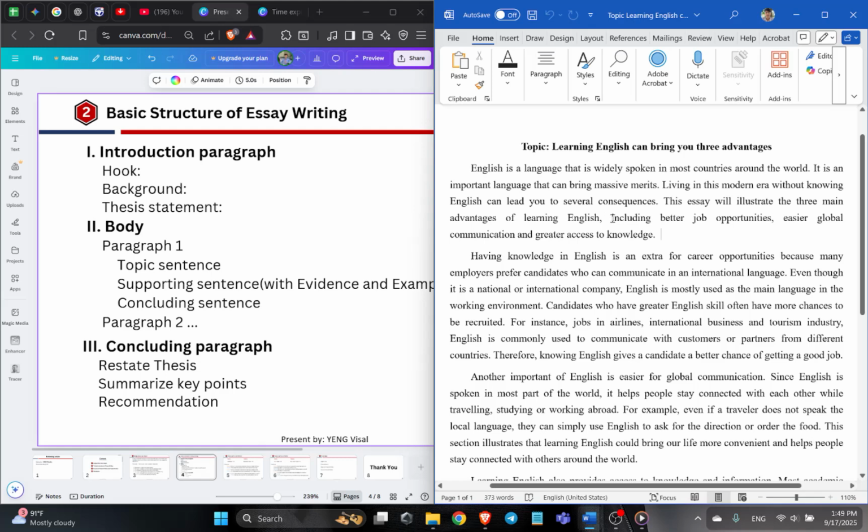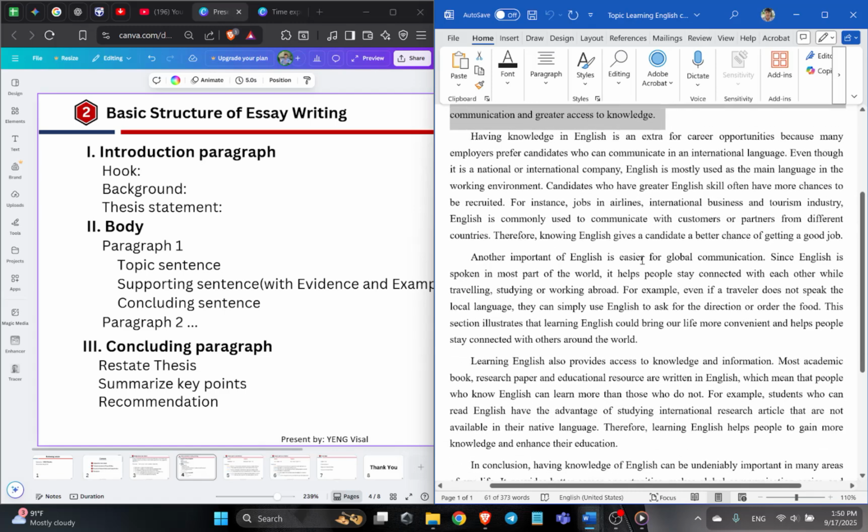The first main point is better job opportunity. The second is easy global communication. And the last one, greater access to knowledge, which means that we can access several resources in English, like education purposes, or research, or general information, or political. Yes, that's all for the introduction.